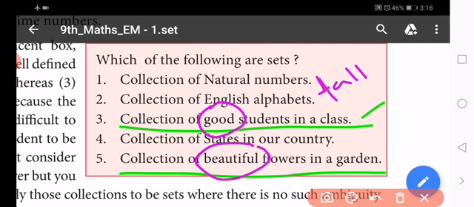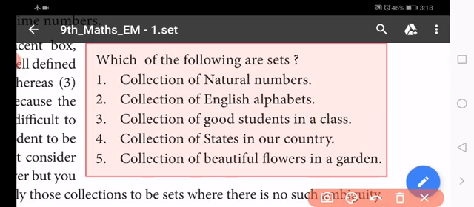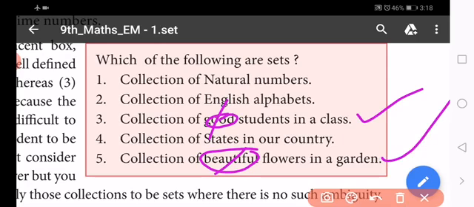So the collection of students, if we omit the word good, is a set. And in the fifth example, if we omit the word beautiful, the collection of flowers in a garden is a set, but the collection of beautiful flowers in a garden is not a set. The collection of students in a class is a set. The collection of good students in a class is not a set.